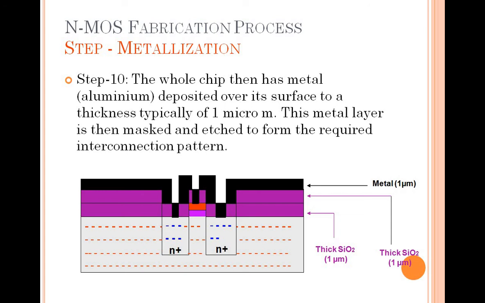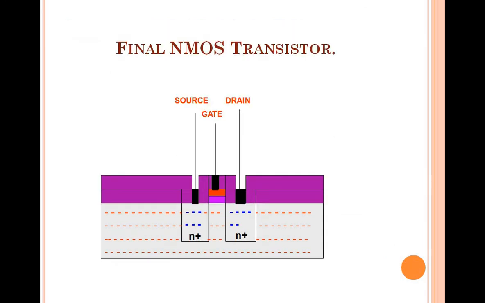Again the step is we have to do masking and etching. We will do the masking at the parts of your source, drain and gate terminals. We will mask those, and the remaining part where we don't require this metal layer will be etched out. The material used for this metallization is aluminum metal, and this is used for the interconnection. So lastly, your full NMOS transistor will be like this. Here you have the metal connection, here you have metal, this is the gate and this is your drain.